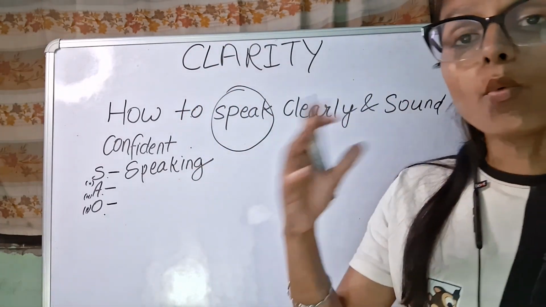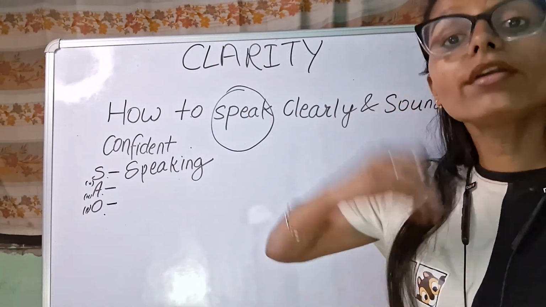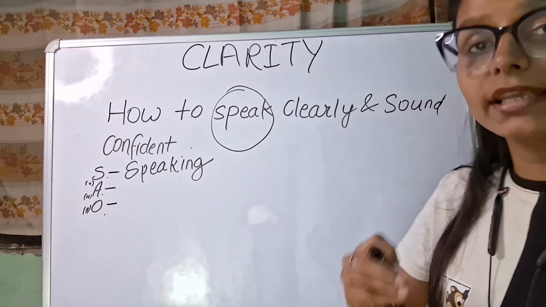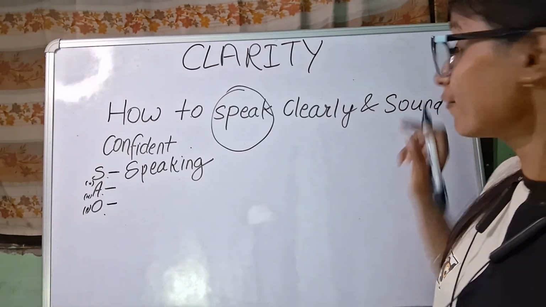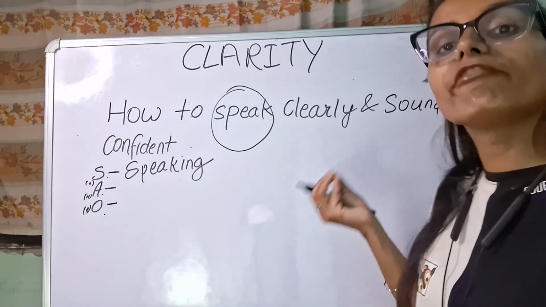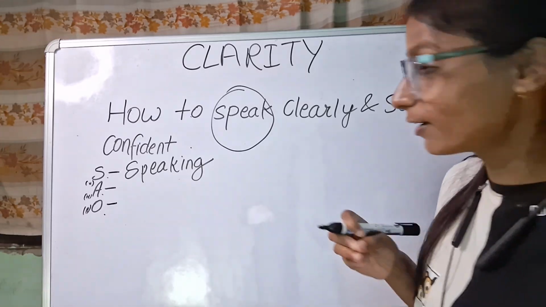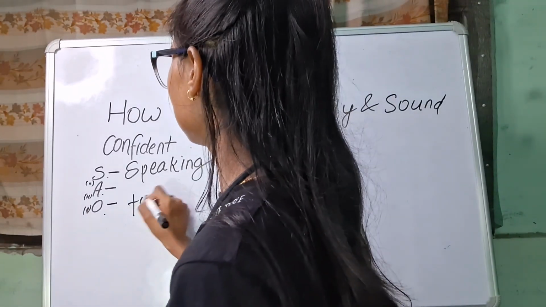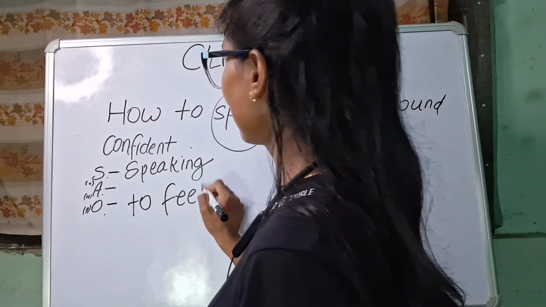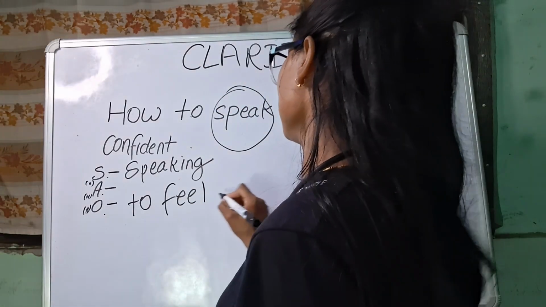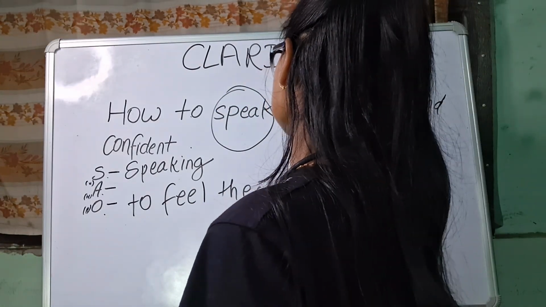Now, in what method, in what way can we speak to feel the confidence? To feel the confidence is the outcome. So to feel or be confident, feel the confidence.